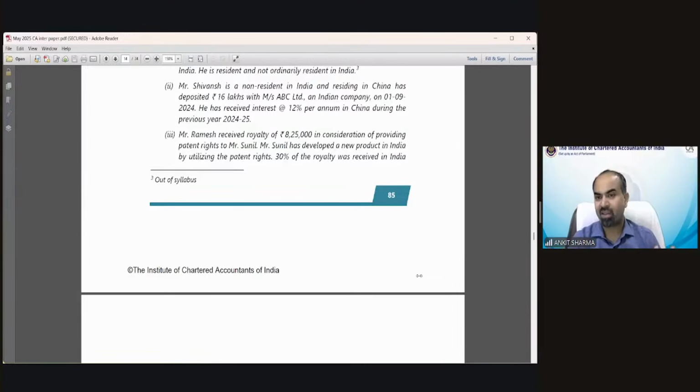Sunil is not receiving anything. You are confused, I guess, Ishan. Utilization of patent in India, so fully taxable in India, according to Kavya. Yes, that's the correct provision. Zanib is saying received in India. No, Zanib, received in India is only 30%, and you are saying full taxable in India.